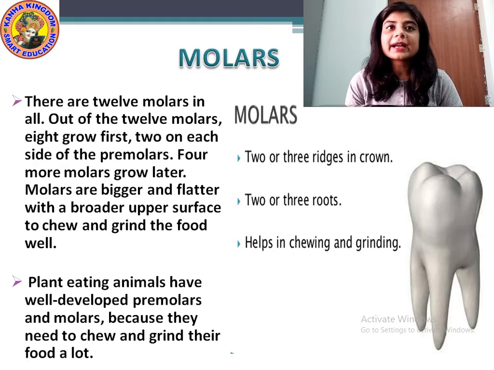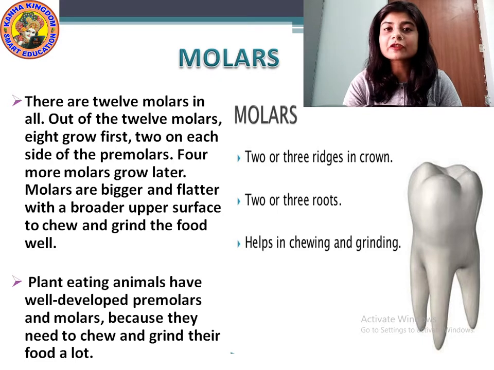Molars are bigger and flatter, with a broad upper surface to chew and grind food well. The shape of these molar teeth is broad and flat. It is not a crown shape, but it is broad and a little bit more flattened than that of premolars.